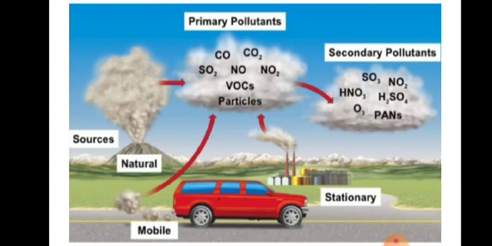Here you can see the primary pollutants and the secondary pollutants along with the different types of pollutants. You can see the different sources of pollutants as well: stationary sources and mobile sources. In this picture you can see the stationary sources and mobile sources. Mobile source is the cars. Car is the mobile source of pollutants. Why? Because it is movable. Mobile means movable. And factories and volcanoes are the stationary sources of pollutants, as they are fixed to their place and they cannot move from one place to another place. Once again, in the picture you can see the different examples of primary pollutants and the secondary pollutants.